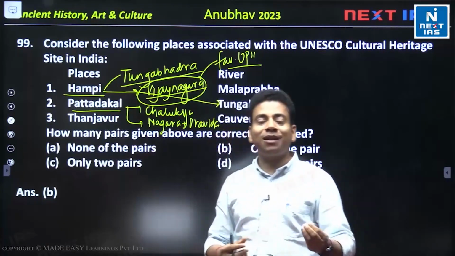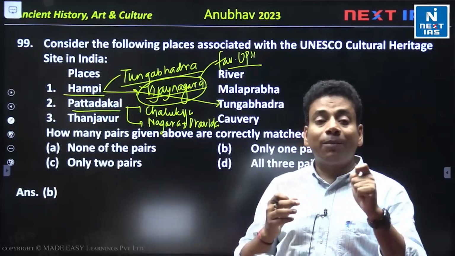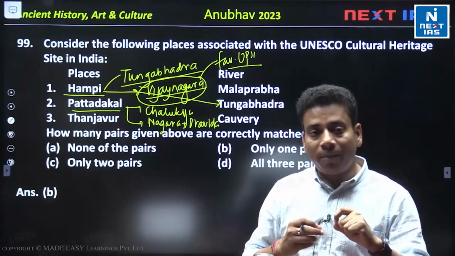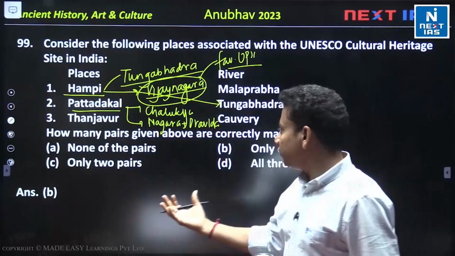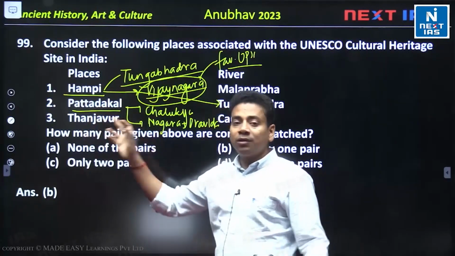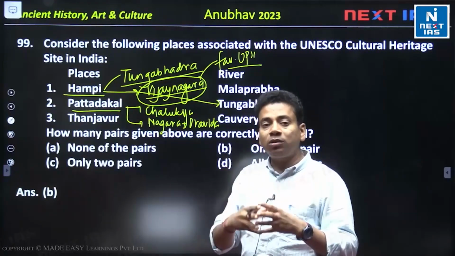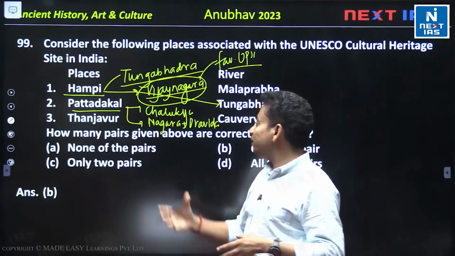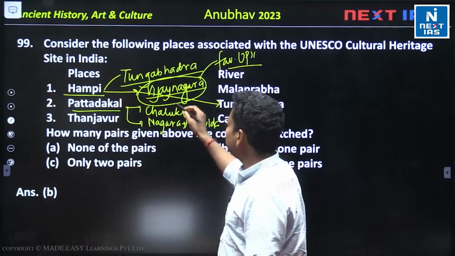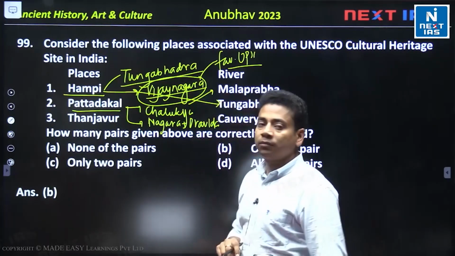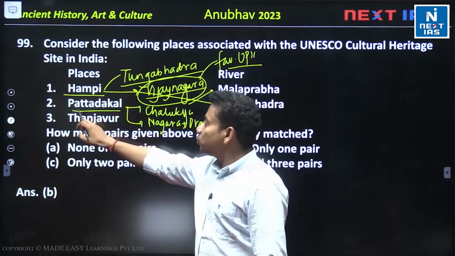In Pattadakal also there is a temple named Virupaksha. Virupaksha मतलब शिव का एक फॉर्म है. और this temple was built by Queen Loka Mahadevi. यानी विरूपाक्ष टेम्पल भी है, एक जैसे आपने हम्पी में भी देख लिया, एक पट्टाडकल में भी देख लिया. ठीक है. So Pattadakal is a UNESCO site, and it is remembered as a place where all the major architectural styles are there, basically both the Nagar and the Dravid. ओके. और ये किस रिवर पे है? मालप्रभा रिवर पे. This is on the Malaprabha river. ठीक है. यानी कि ये neither 1 match correctly, neither 2 match correctly.